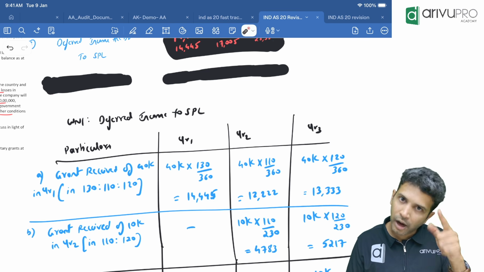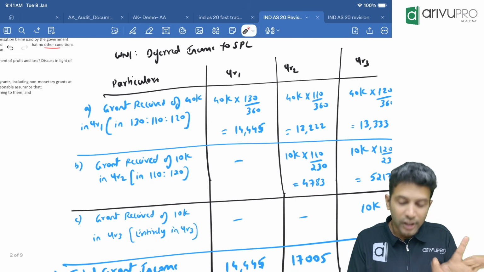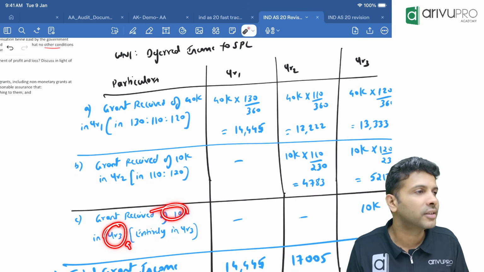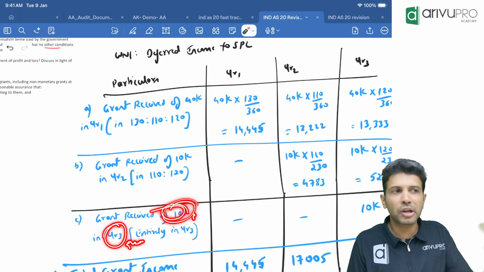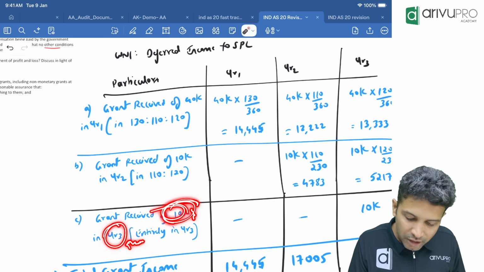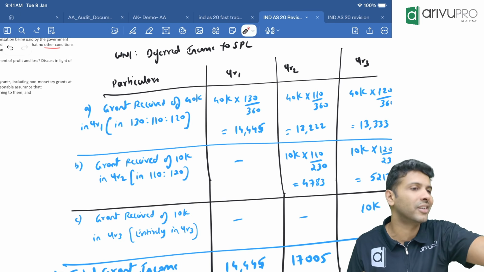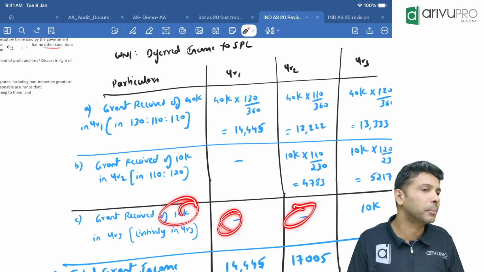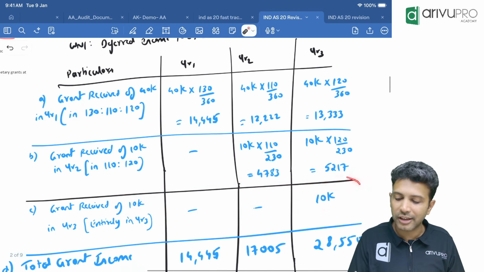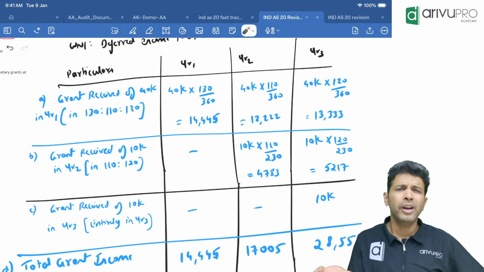Year 3, how much grant did you receive again? Again in the third year you received a grant of 10,000. Now this 10,000, when did you receive? Year 3. That means in year 1 and year 2, were you sure you're going to receive 10,000? No. So any part of the 10,000, will you book it as income in the first year and second year, or only in the third year? In the first year and second year, no part of the 10,000 will you book as income. The entire 10,000 you'll book as income to SPL only in the third year. Got it? Now you need to sum it up.